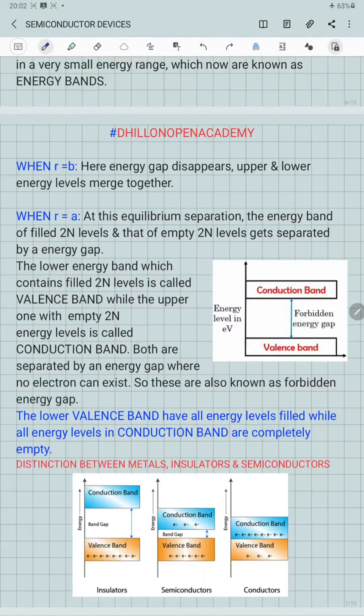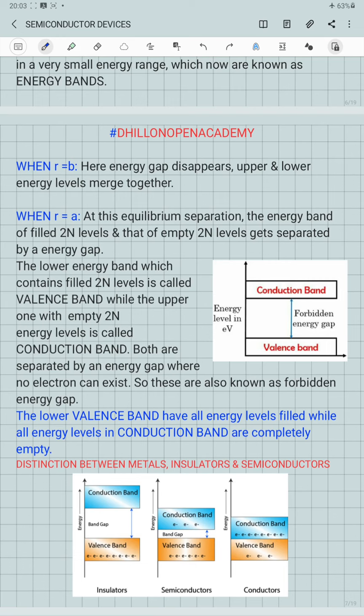Welcome to the next part. Last time we have seen the formation of the energy bands in the solid. So every solid has two energy bands present inside it, separated by a forbidden energy gap: the valence band, which contains the valence electrons, and then there is an empty band which is called the conduction band. So using this band formation, we can have a distinction between metals, insulators, and the semiconductors.